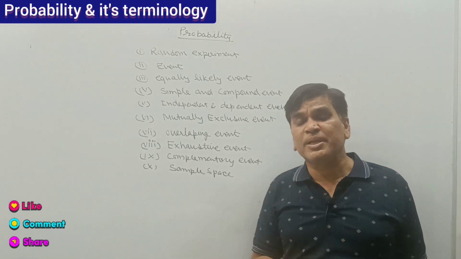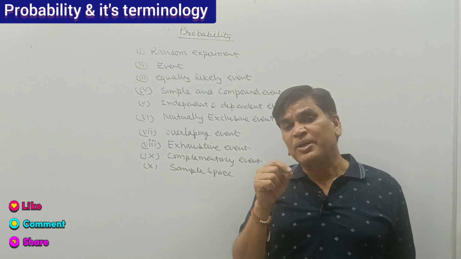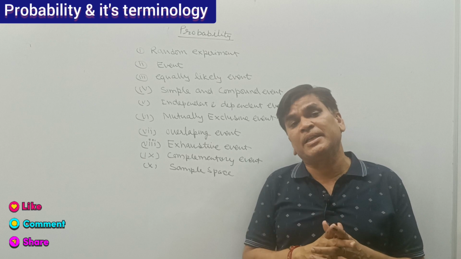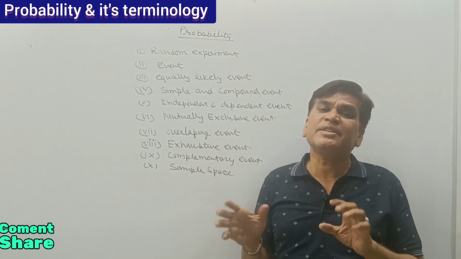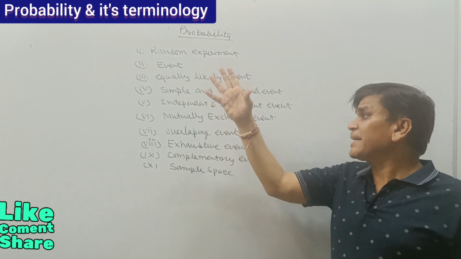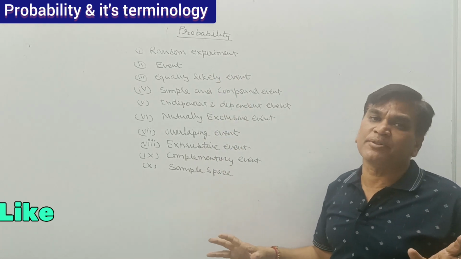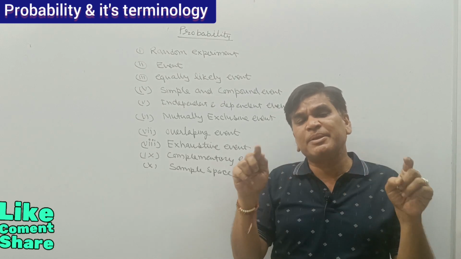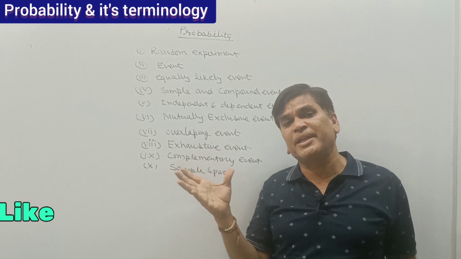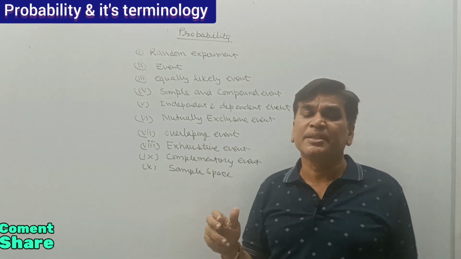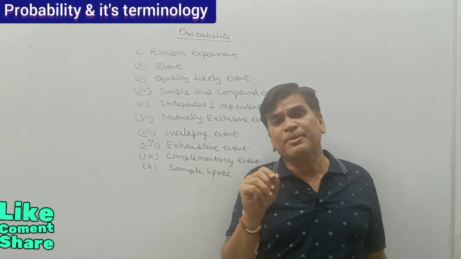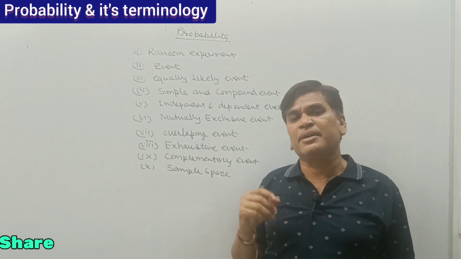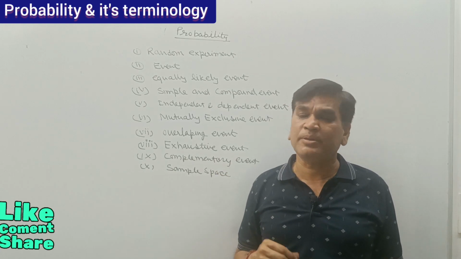My suggestion to my students is, if you try to learn from your mobile phone, that will create some problems, but if you have a laptop, please watch this video on the laptop and you will get a clear presentation, because the mobile phone screen has some limitations. Second, we have the facility of zooming in our video, so by zooming you can see what I am writing on the blackboard.